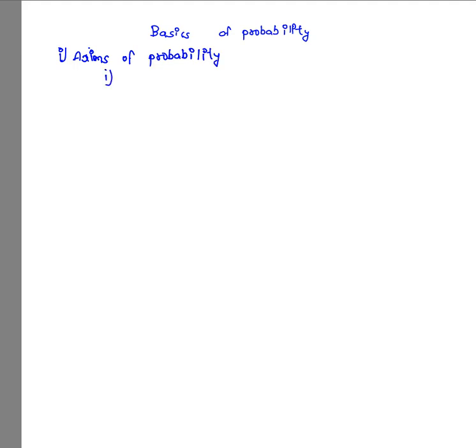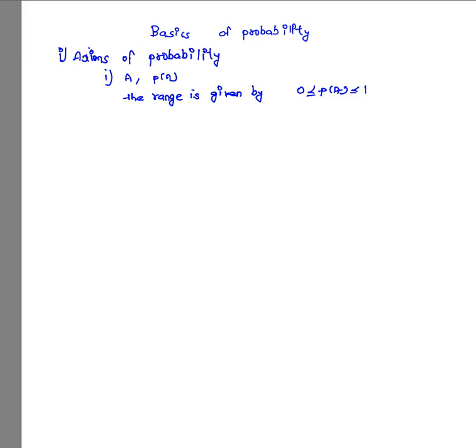So the first axiom when it comes to probability is simply defining the range of probability of any event. Say for example, the event is represented by the symbol A. Then the probability of occurrence of that event A is given by P of A. So the range of the probability of A is that it lies between 0 and 1.